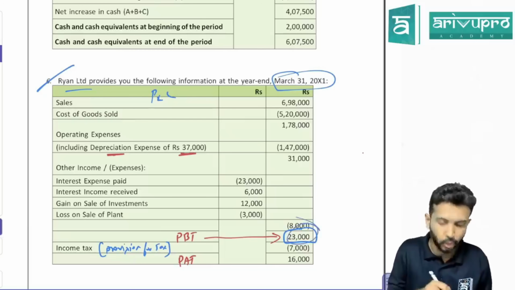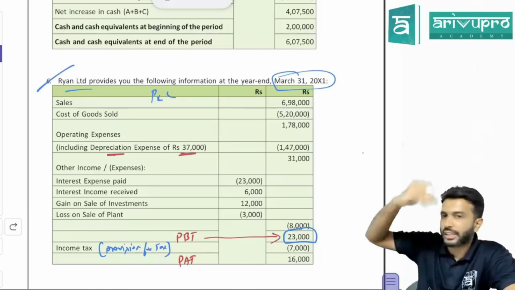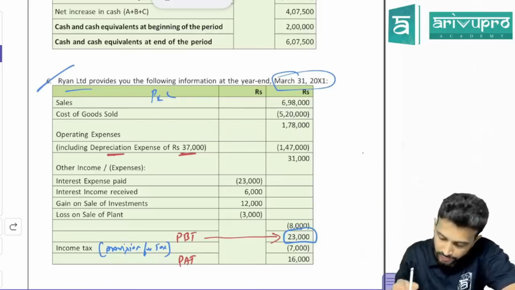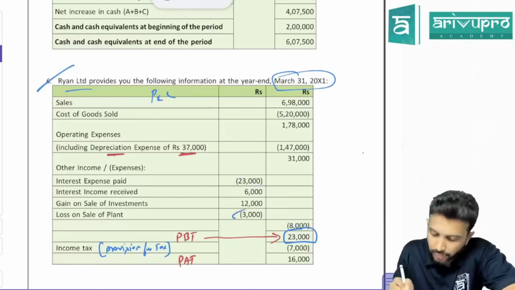So always select profit before tax. That's your starting point. Sir, how did you arrive at profit before tax? Few things they've already added, subtracted. Check, sir. This is the total. This 8,000 is total. Leave that. Loss on sale they've already deducted.